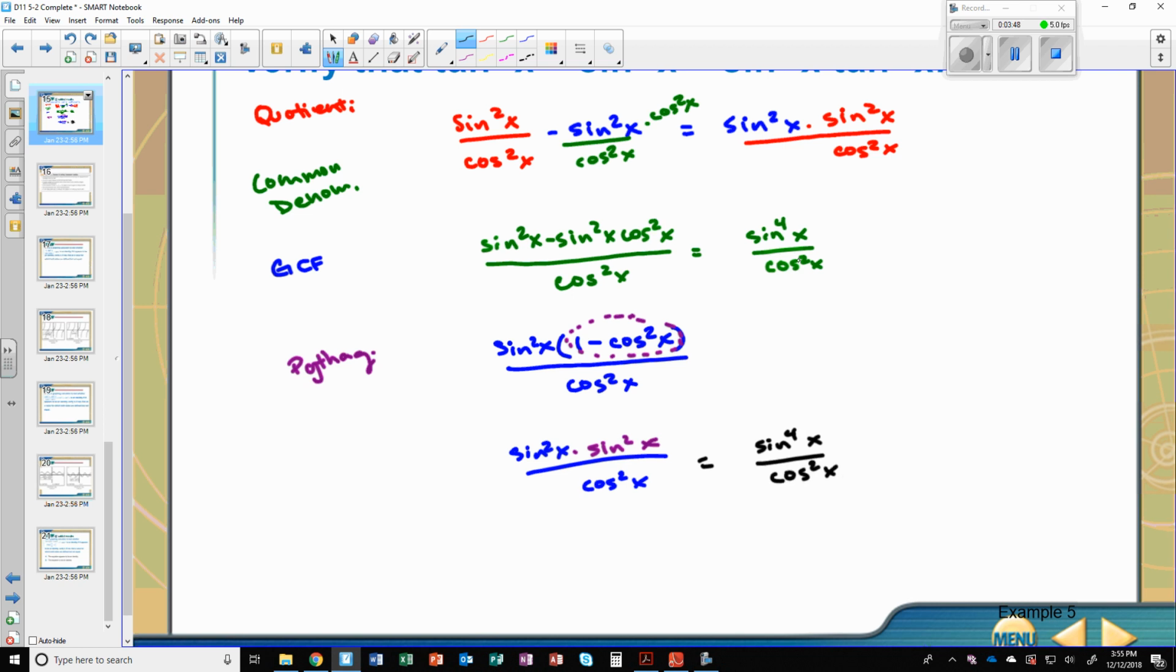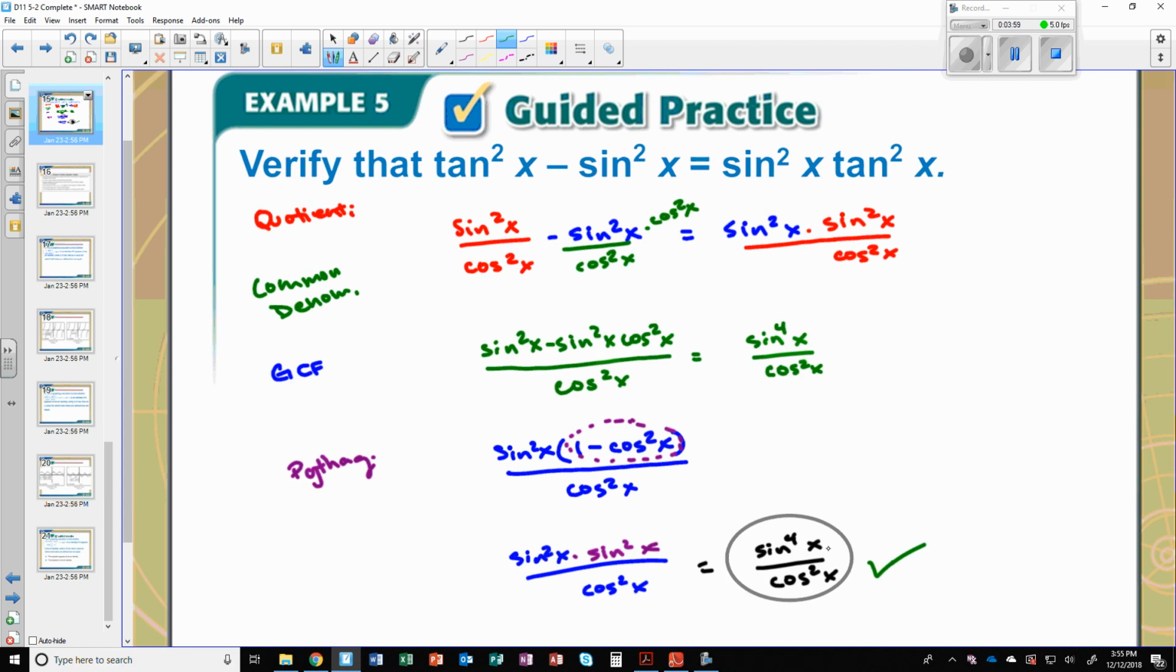Is that what we had there? It is. We've come up with our answer. This would be verified because we worked both sides and we came to a spot where they're equal to one another. Sine fourth x over cosine squared x is equal to sine squared times sine squared over cosine squared, and this, when we did the quotient, was equal to tangent squared. So we did verify.